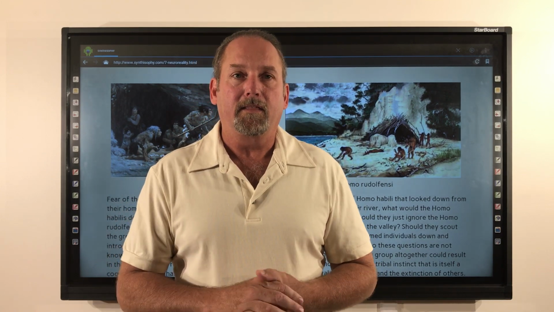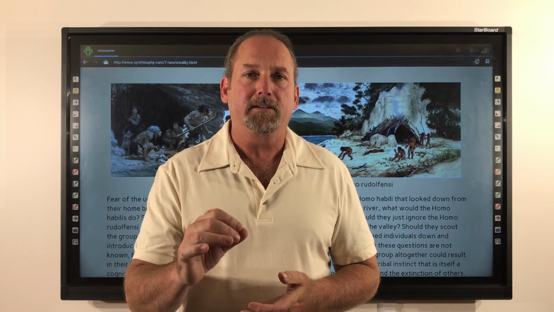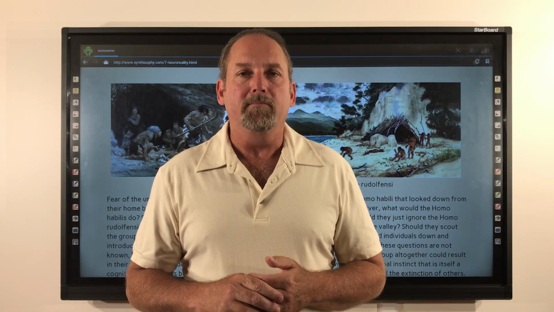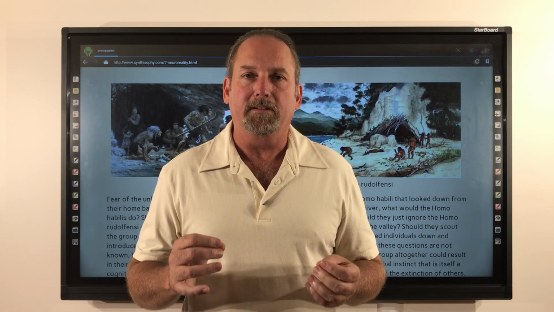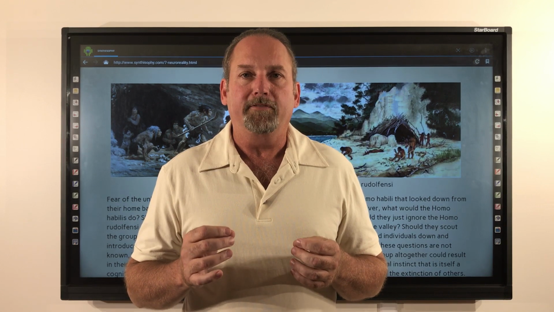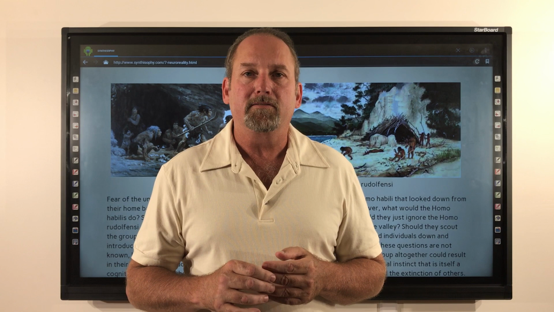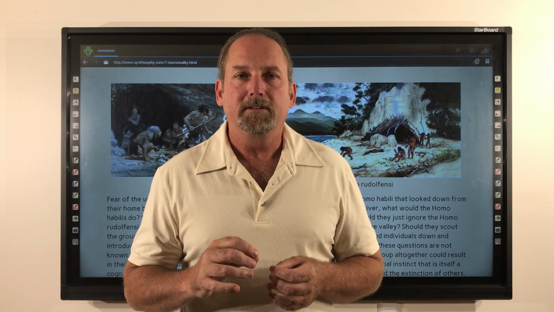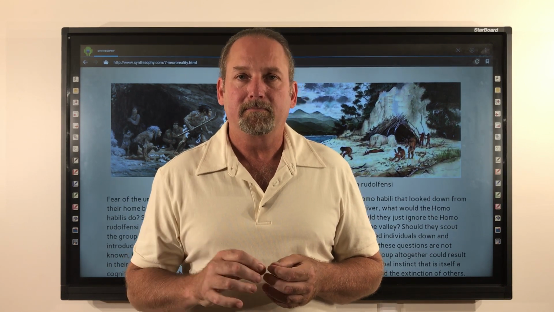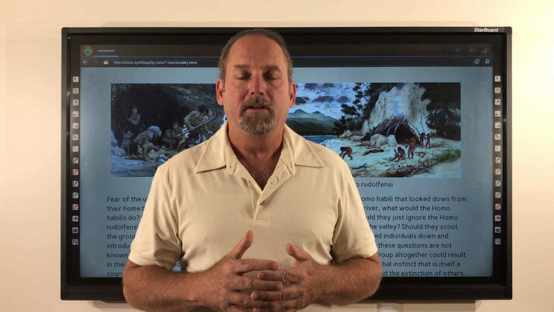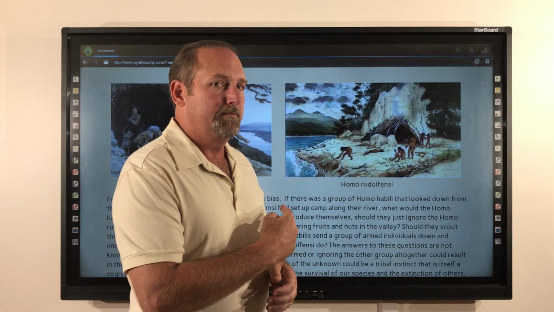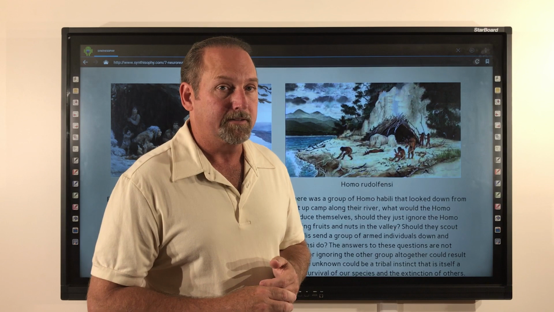And in this scenario, Homo habilis may have started projecting their cognitive biases forward and making a decision as to what to do upon entering that unknown Homo rudolfensi tribe. Did they scout the village from afar and see evidence of their cognitive bias, their fear of the unknown? Did they then plan and attack the village? If so, this would explain how Homo habilis survived and rudolfensi went extinct.